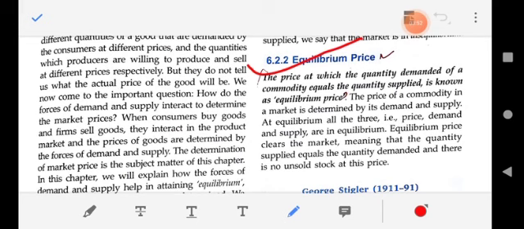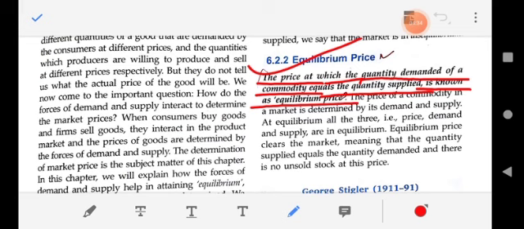Now let's move on to the equilibrium price. What is equilibrium price? The price at which the quantity demanded of a commodity equals quantity supplied is known as the equilibrium price.